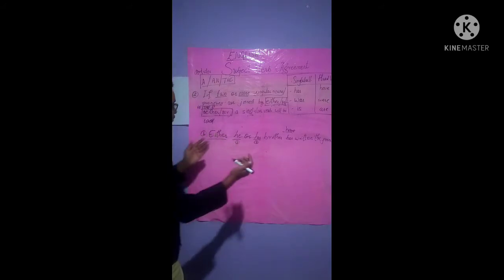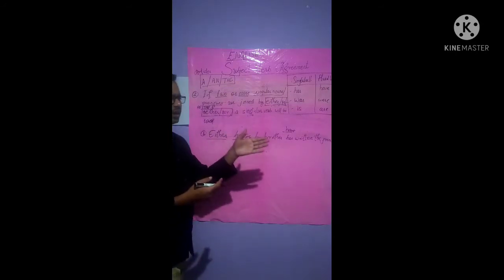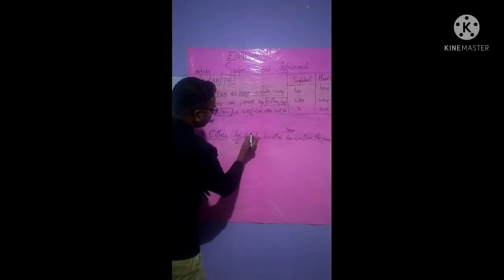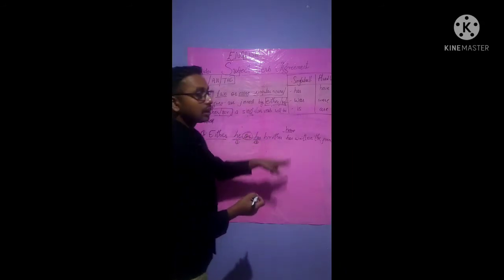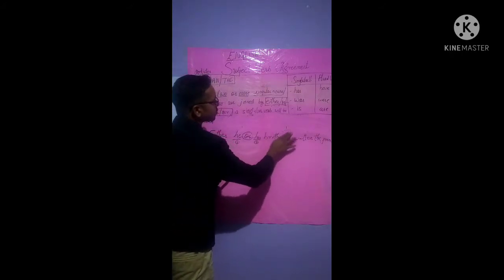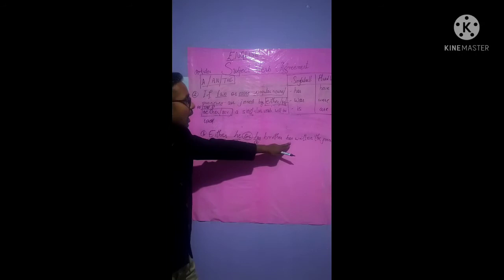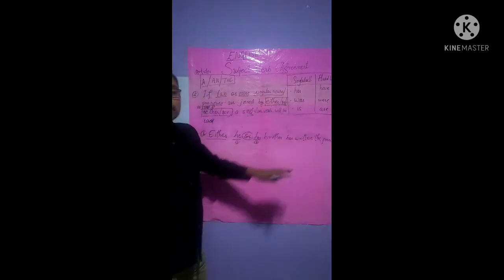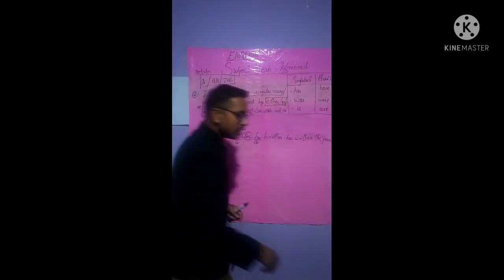That's why either is used. Either indicates he or she. Either he or his brother, that is not confirmed. That's why have cannot be used, and has, that is a singular verb, is used. That makes a correct sentence, isn't it?